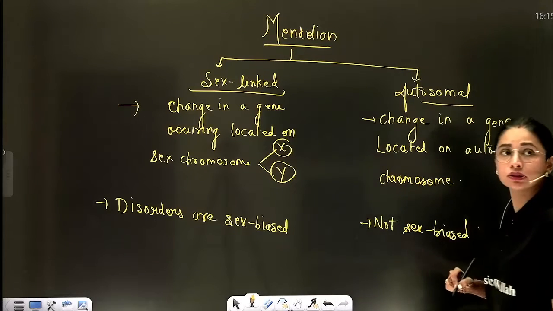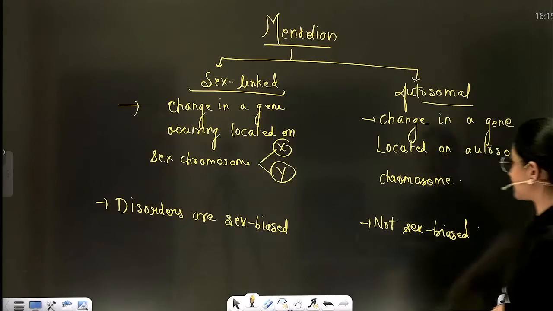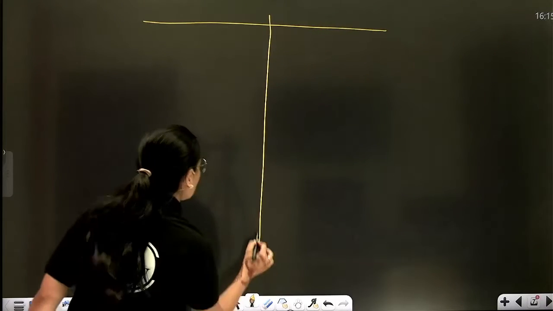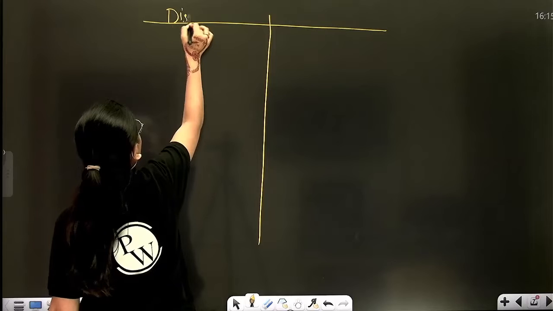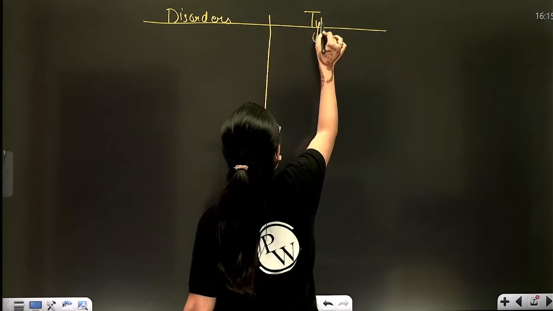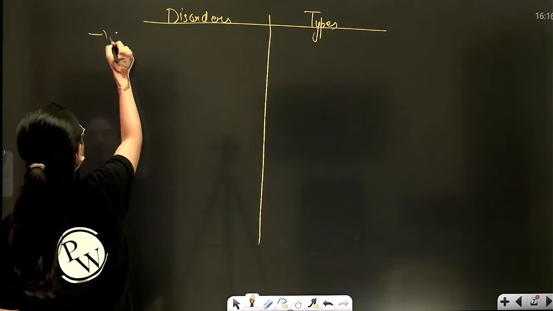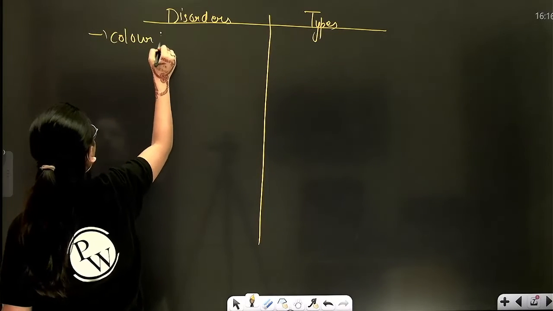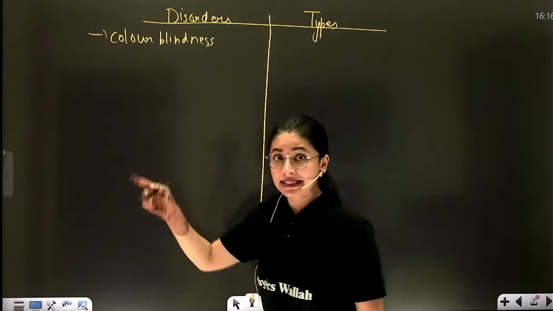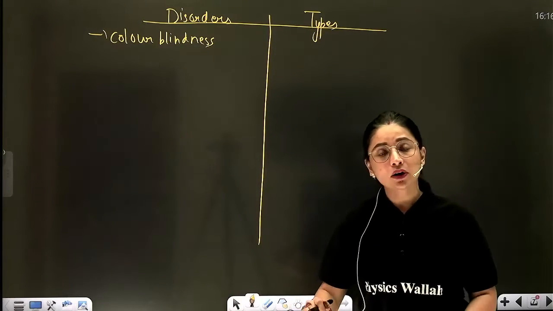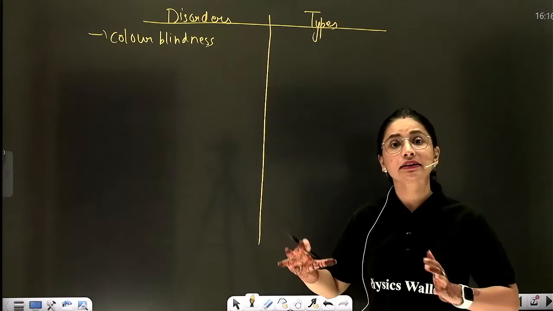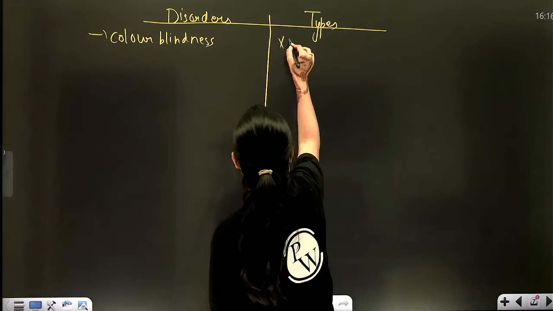I hope you have understood till here. Now beta, there is a list of disorders which you have to study. Here are the disorders, Mendelian disorders, and here are their types. So first which we are going to study, as I have already told you, is color blindness, which is actually a sex-linked disorder whose genes are located on X chromosome. So they are X-linked recessive disorder.